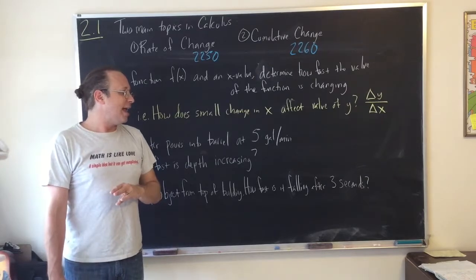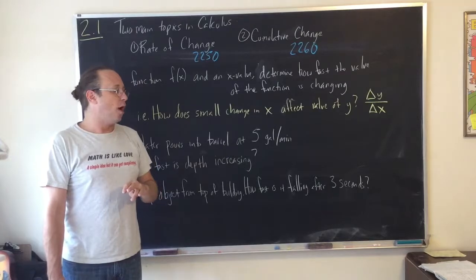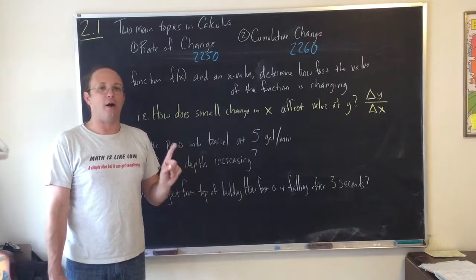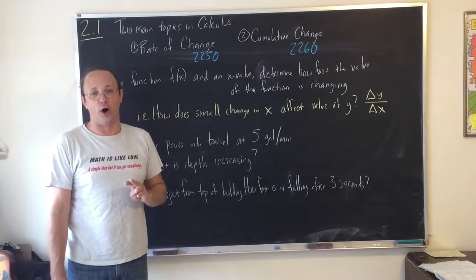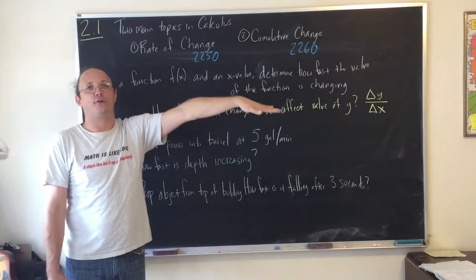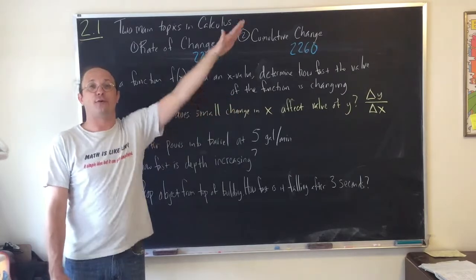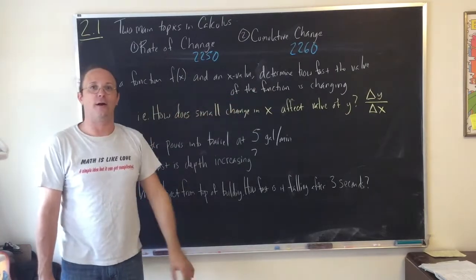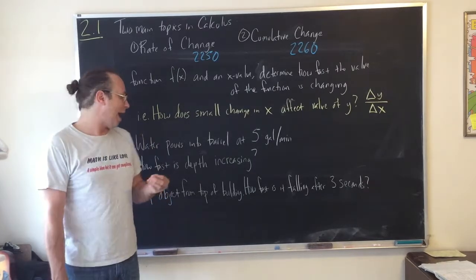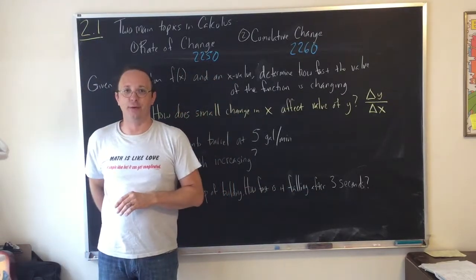And what he noticed is that the distance that had fallen was exactly proportional to the square of the amount of time it had been falling. So if it had been falling for 1 second, it had fallen a certain distance. If it had fallen for 2 seconds, it had fallen 4 times as far, because 2 squared is 4. After 3 seconds, it had fallen 9 times as far. And so he used that to get a pretty good idea of how to track how far something had fallen after a set number of seconds.